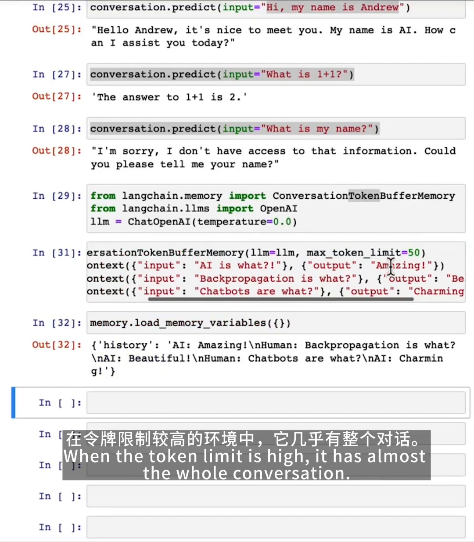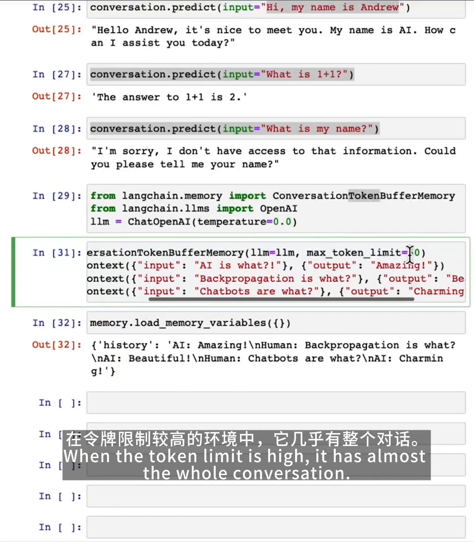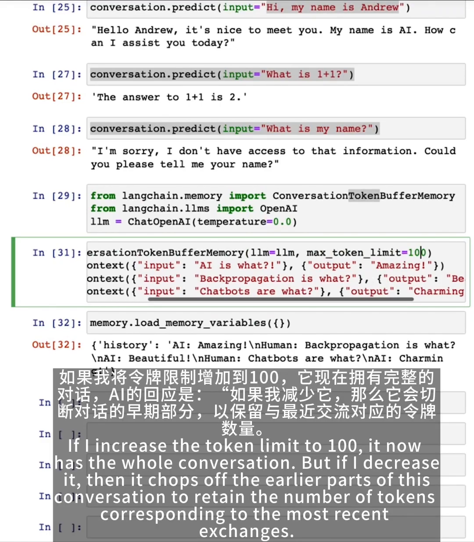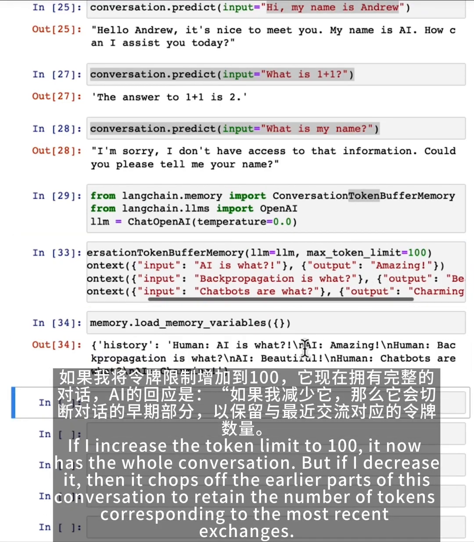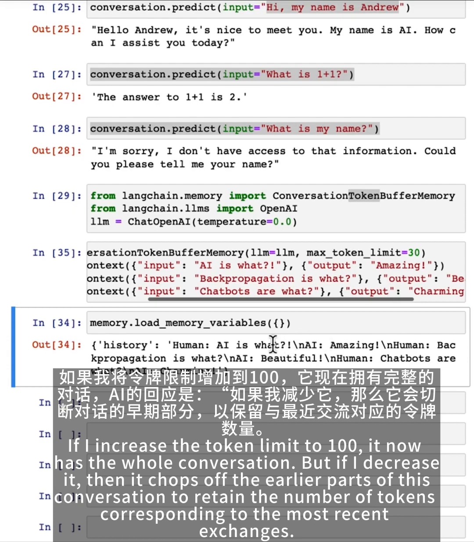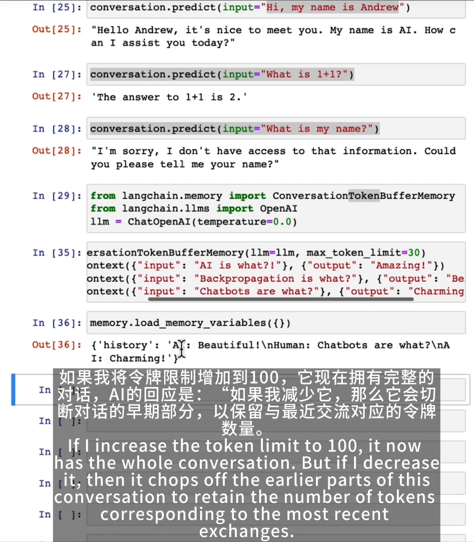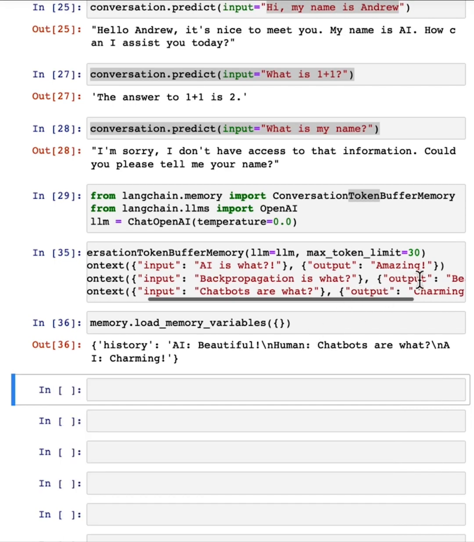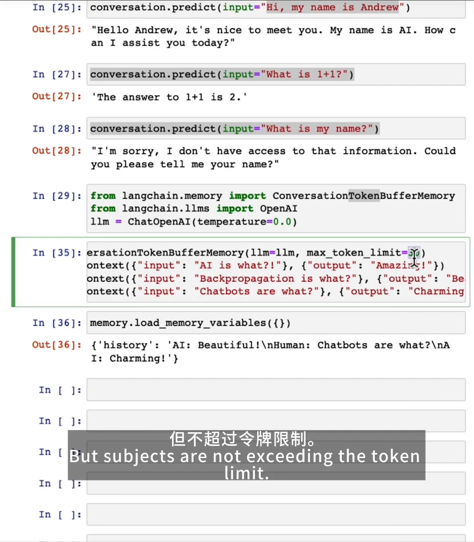If I run this with a high token limit, it has almost the whole conversation. If I increase the token limit to 100, it now has the whole conversation, starting with AI is what. If I decrease it, then it chops off the earlier parts of this conversation to retain the number of tokens corresponding to the most recent exchanges, but subject to not exceeding the token limit.